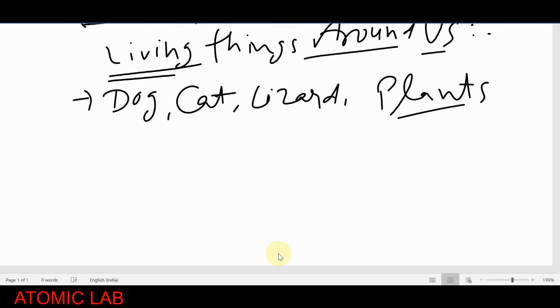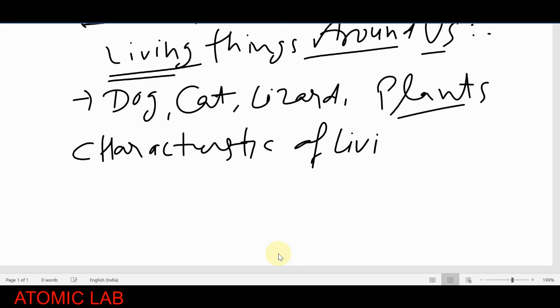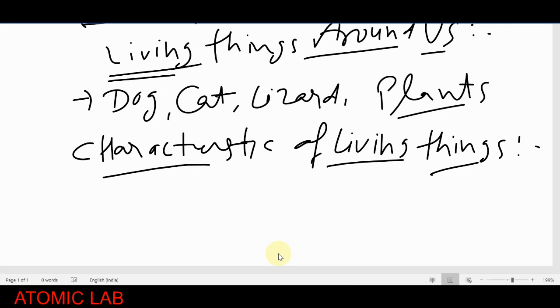Now students, we will discuss some characteristics of living things. How will we identify them, and what kind of features do living things have? I'm writing here some characteristics.